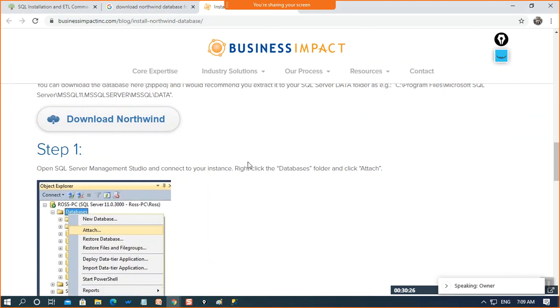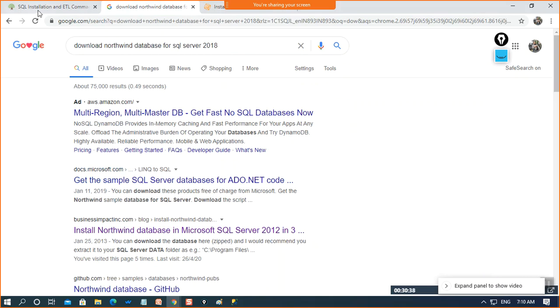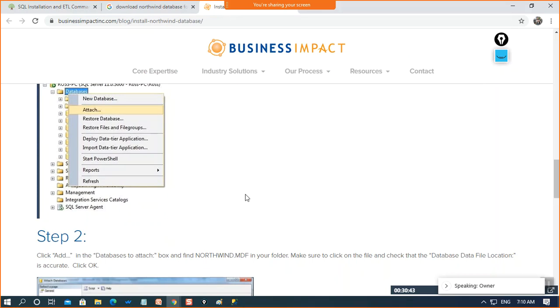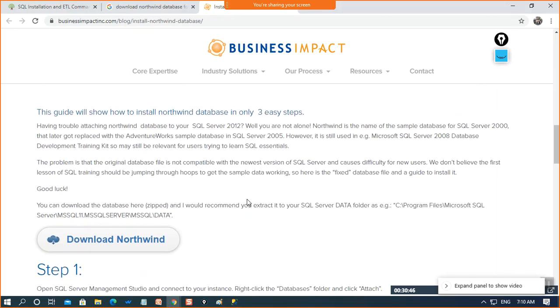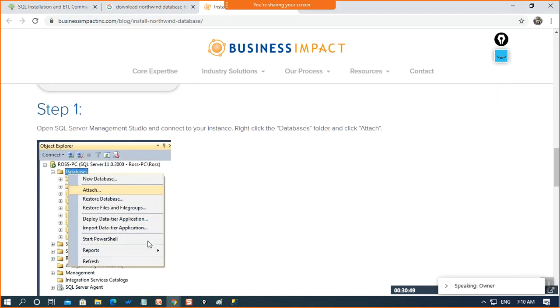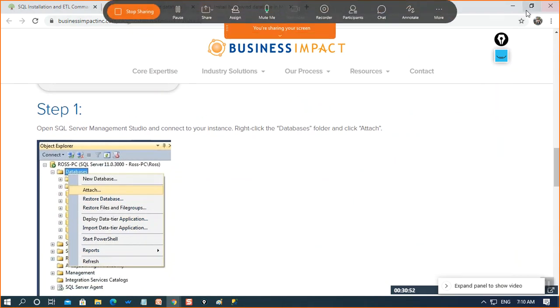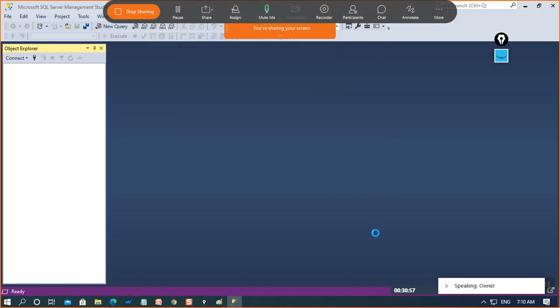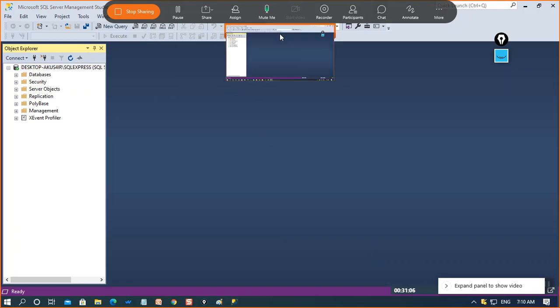Okay, so you can download. Actually, I'm using the latest version of SQL, which is 2018, so you can download that one also. And if you download any older version as well, the Northwind database will still support it. So you don't need to worry. Okay, fine. So this is how it will appear.